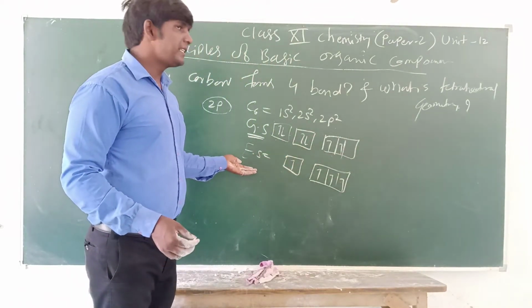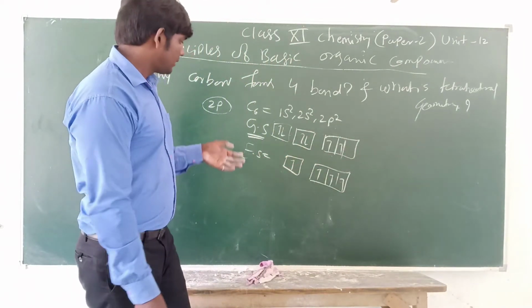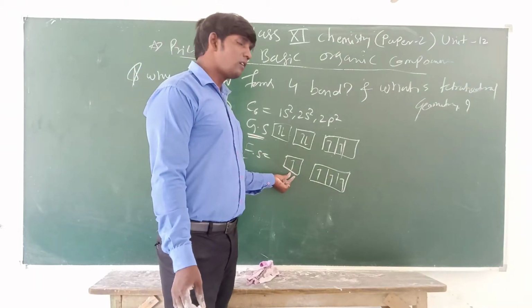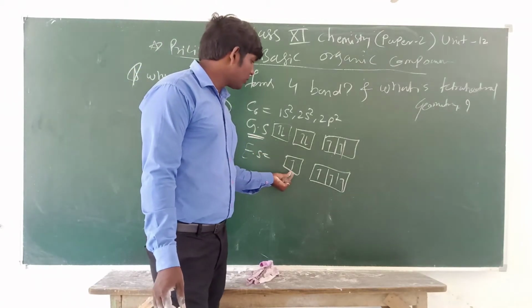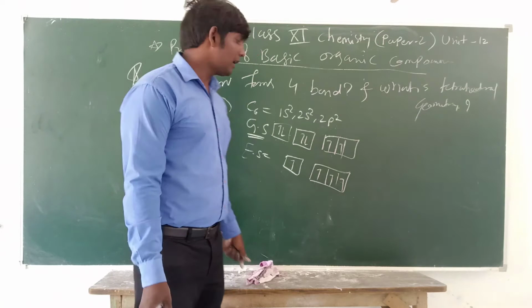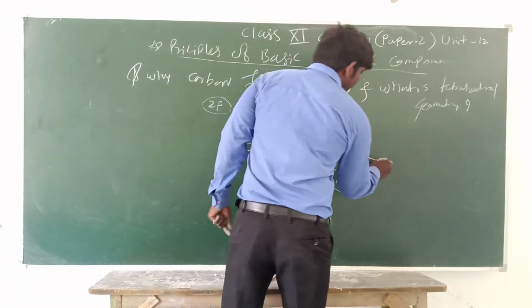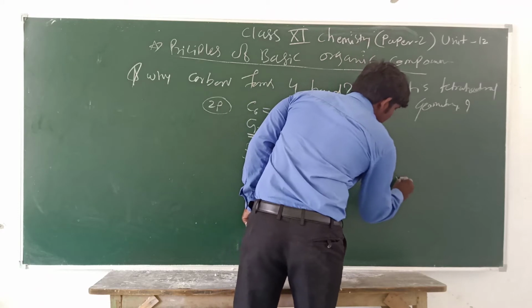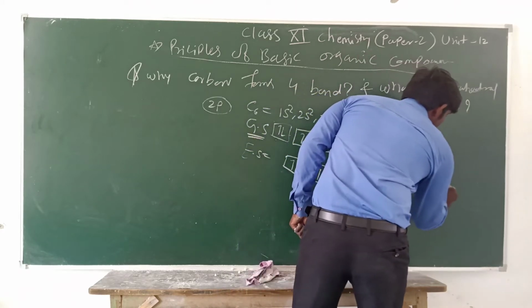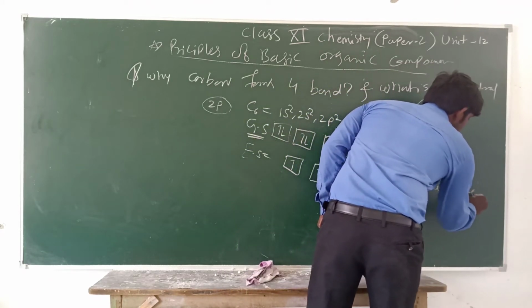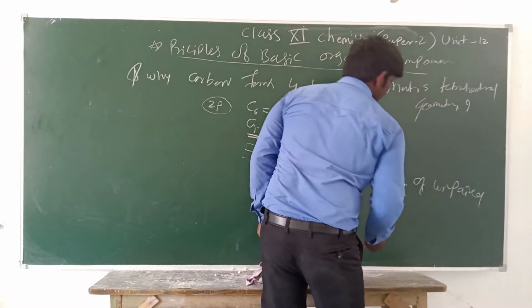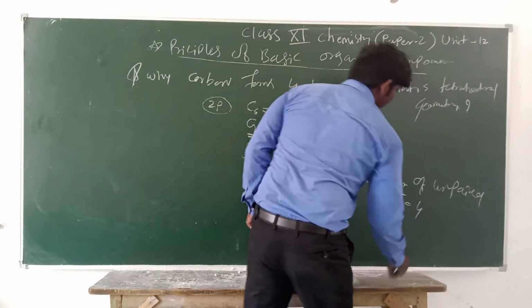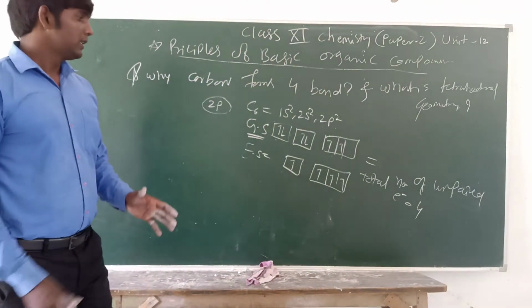In the excited state, when we supply energy, one electron of the s orbital is promoted to the p orbital. Now the total number of unpaired electrons is equal to 4.